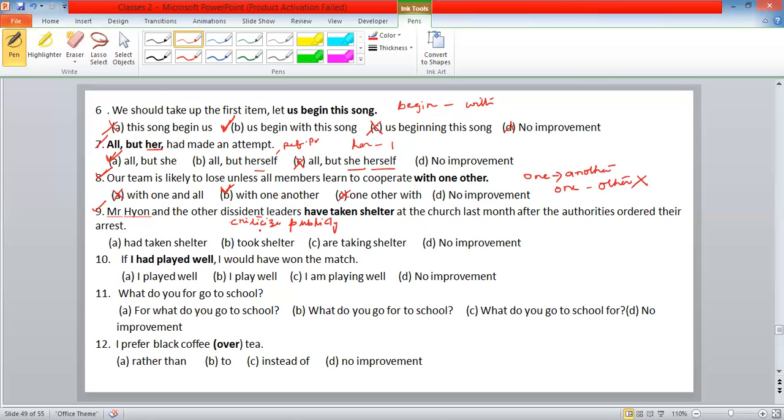They criticize the government publicly. So that is the meaning of dissident. Which one: had taken shelter, took shelter, are taking shelter?